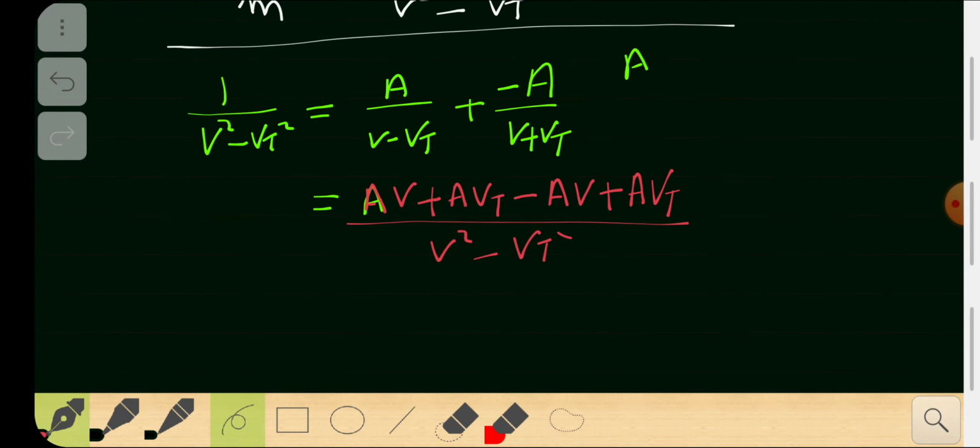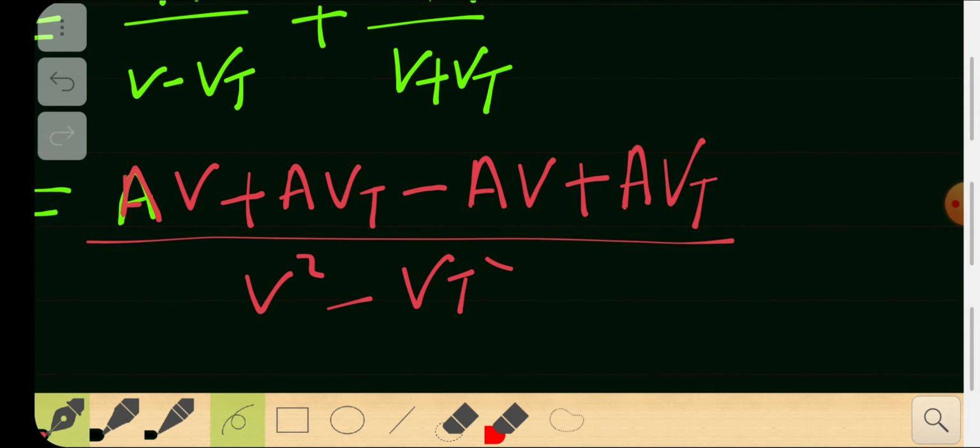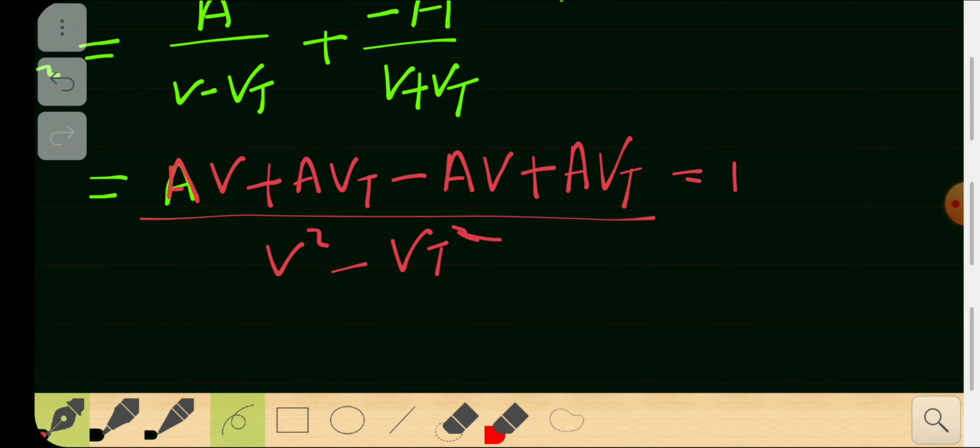Okay, so this is equal to 1 minus vt square, v square minus vt square. So this must be equal to 1, right? The numerator must be equal to 1. Okay, so that's a basic thing.